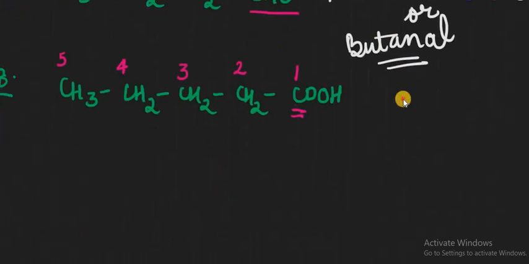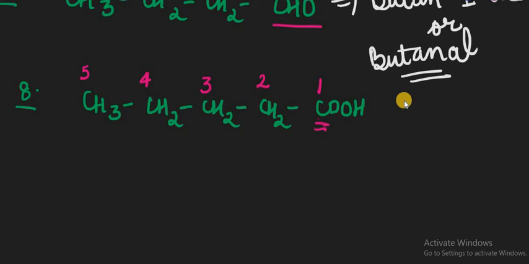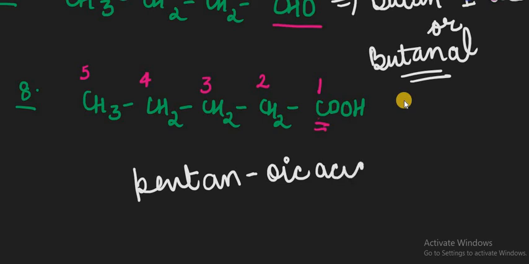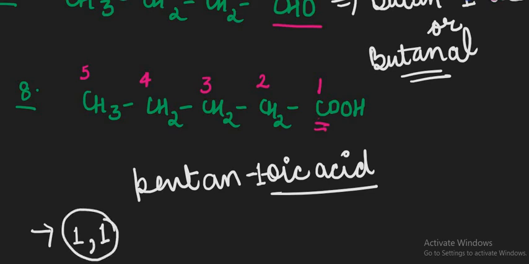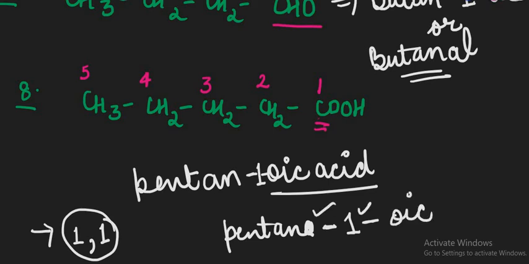Now in the next last example you see this thing, 1, 2, 3, 4 and 5 is there. 5 means pent, it is called pent. Single bond is there, then ane, and if this is present as oic acid, just write it as oic acid, because for this COOH we are using the word oic acid. Now remember one thing, if 2 numeric values are there, like 1, 1, they are separated by a comma. And if an alphabet is there, like pentane, and a numeric value is coming, they are separated by hyphens. Write this as oic acid.